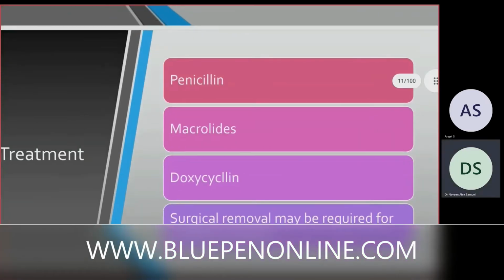What is the treatment? Treatment of this disease is penicillin and macrolides. Penicillin is the drug of choice. The macrolides and doxycycline are the other antibiotics. If this medical therapy does not work out, then we go to surgical removal, which may be required for extensive lesions. Actinomycosis is among the associated small fungi, miscellaneous fungi. They might ask you a 3-mark or 2-mark question, not more than that.